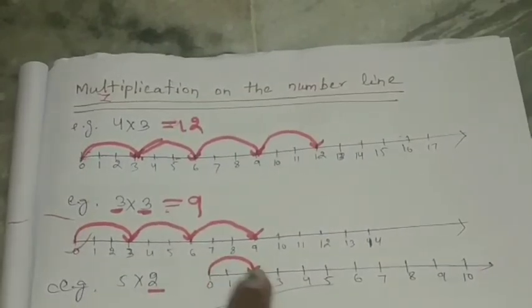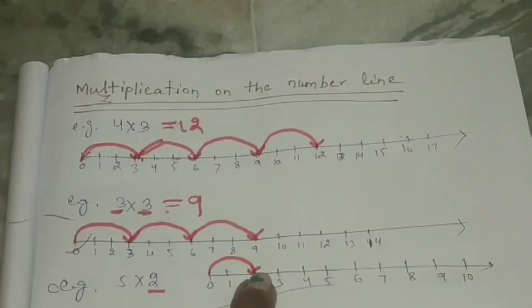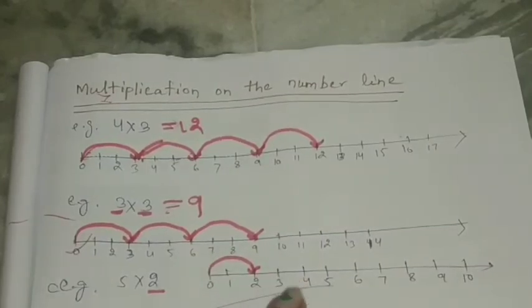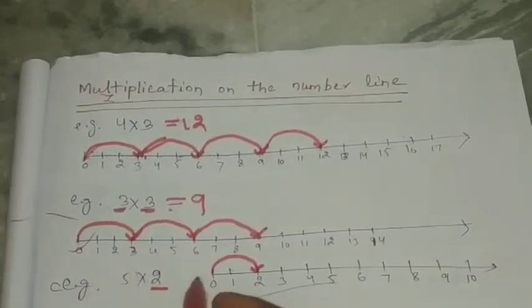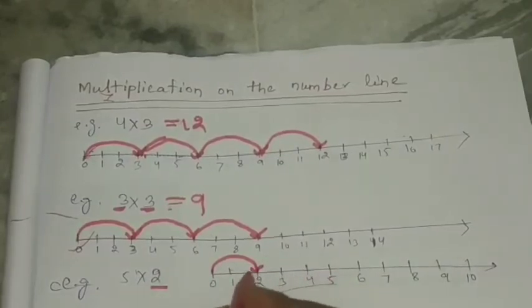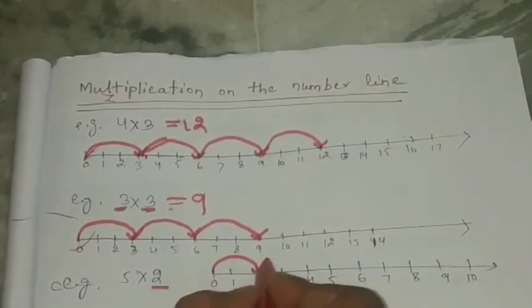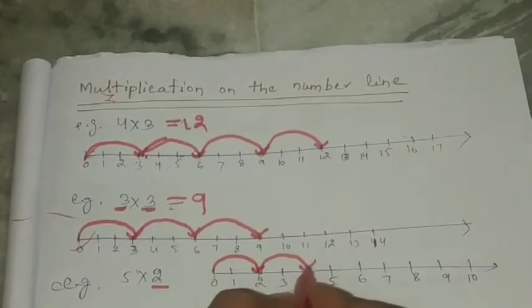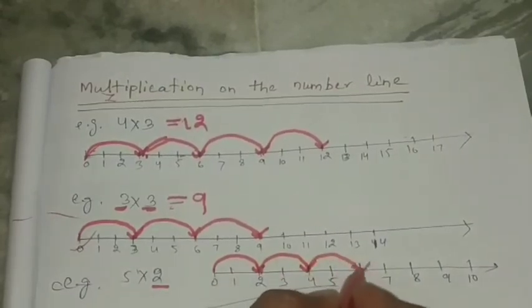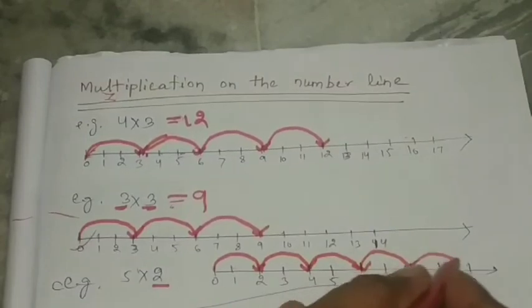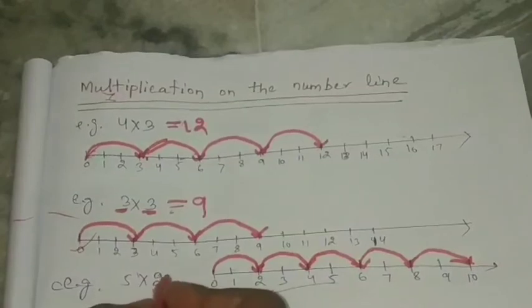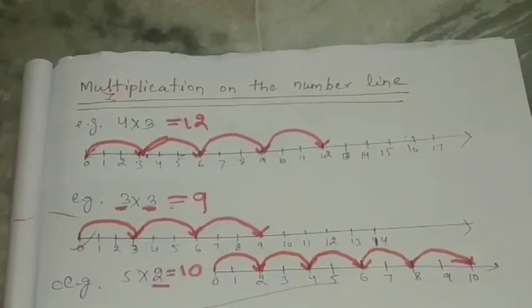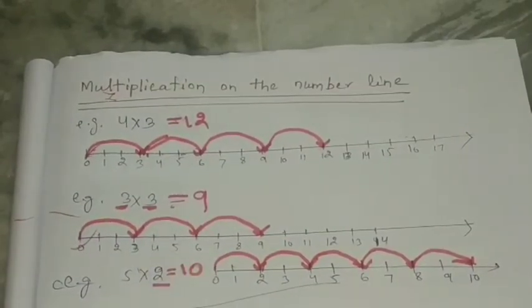Next, 5 is given. 5 is the bigger number. So how many times will you move? 5 times. 2 is already given. Like this you will move 5 times. 1, 2, then 3, then 4, then 5. So what is the answer? 5 into 2 equals 10. Like this you will find the multiplication on the number line.